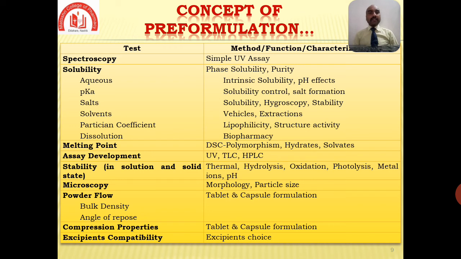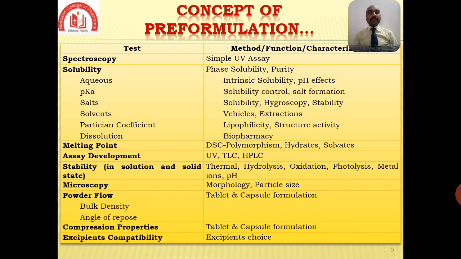So there are various pre-formulation drug characteristics. First, spectroscopy, for which the method of characterization that can be used is a simple UV assay. Second, solubility. In solubility, various phenomena like aqueous solubility, pKa, which is also referred to as dissociation constant, salts, solvents, partition coefficient, and dissolution.